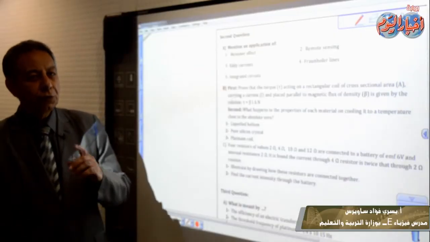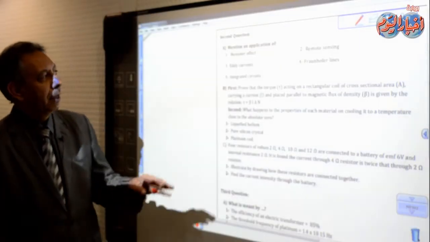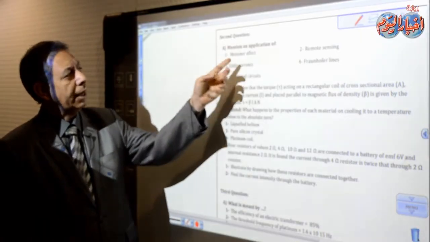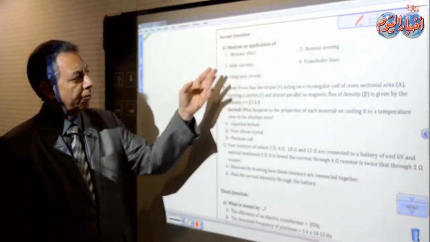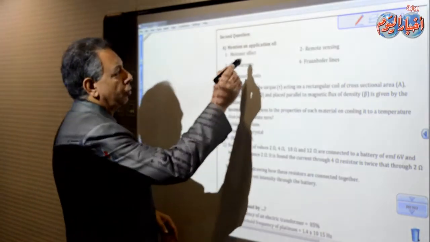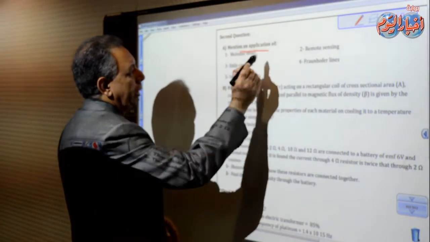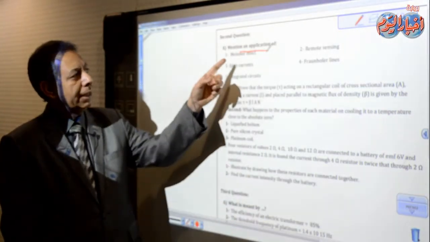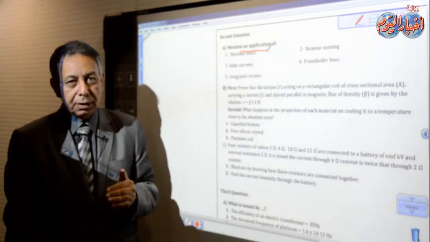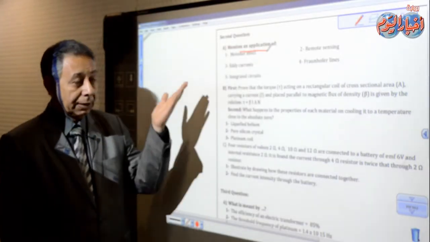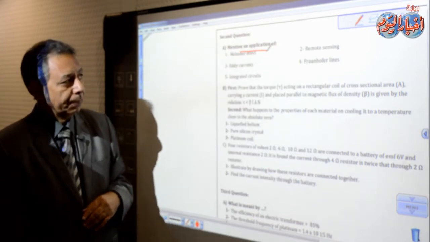So let's move to question 2. We have here at the start, part A: mention an application of the Meissner effect. As usual, we are going to underline what we need to underline. We need an application for the Meissner effect. Yes, right, a magnetic levitated train that can move at high speed. That is a very easy question.